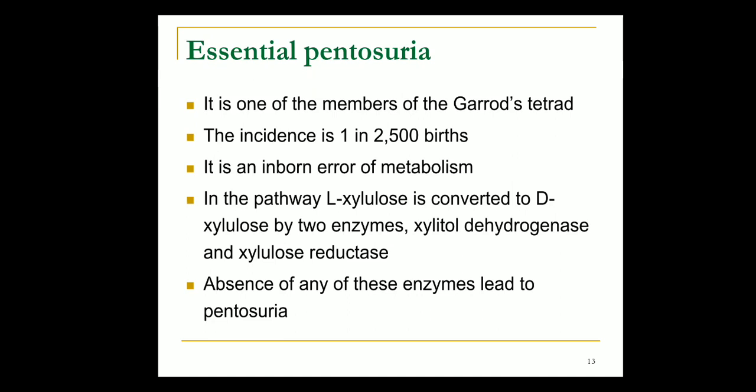The incidence of this disease is 1 in 2500 births. This comes under inborn errors of metabolism, which is inherited; by birth, this will be there. In this, what happens in the pathway is L-xylulose is converted to D-xylulose by 2 enzymes, xylitol dehydrogenase and reductase. These enzymes will be absent in essential pentosuria. If this enzyme is absent, what will happen? It will lead to pentosuria.